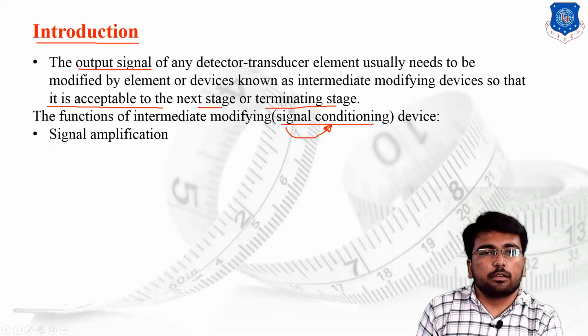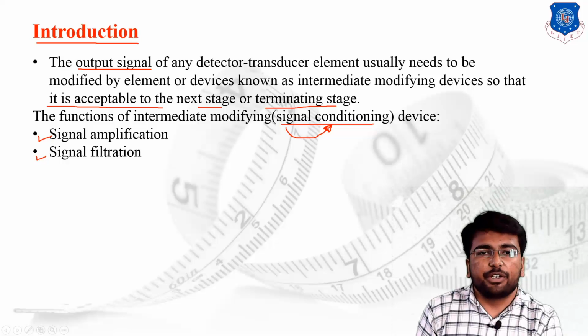The first and very basic function of the intermediate modifying devices is signal amplification. It means we are going to amplify the signal, increase the value of the signal, and that is known as signal amplification. The second one is signal filtration. We can filter the signals.